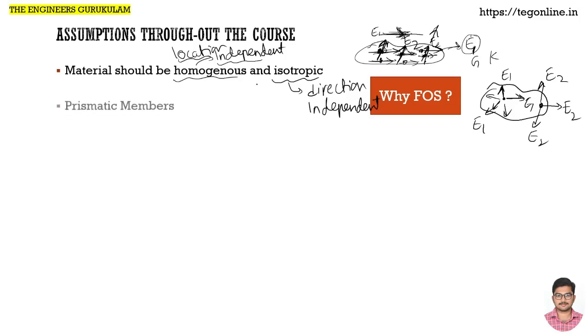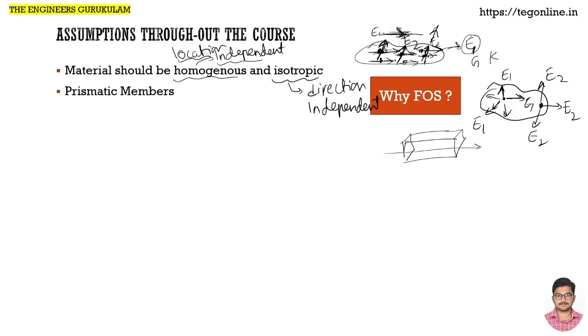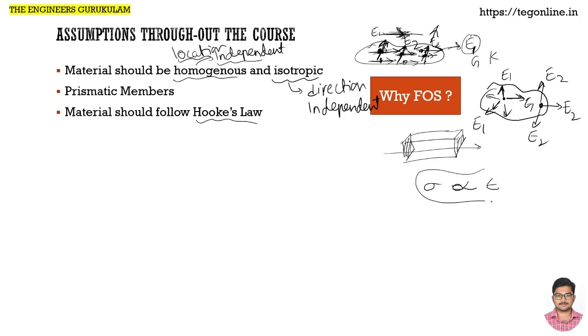The next thing, we are dealing with prismatic members. In 90% of the cases, when we go into the depth of the concept, we will only consider either rectangle or circular or triangle, whatever shape it is, it will be the same throughout the cross section, throughout the length. The cross section will be the same throughout the length of the object. That is a prismatic member. Then next, the material should follow Hooke's law. All these things we will study in detail in further classes, but presently Hooke's law states that stress is directly proportional to strain in an object, linearly proportional.